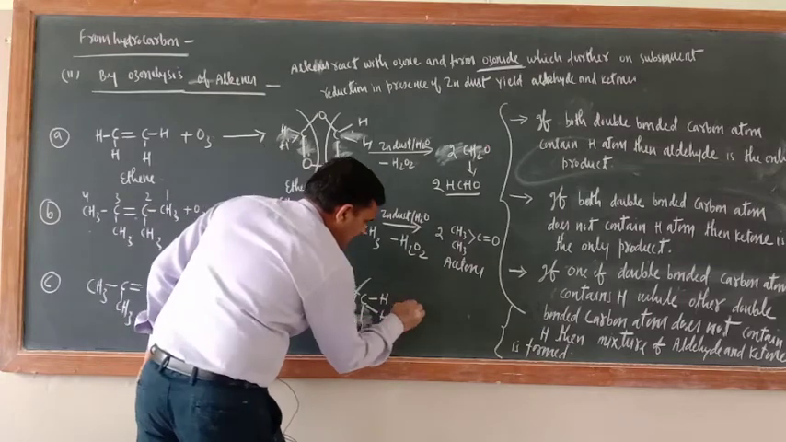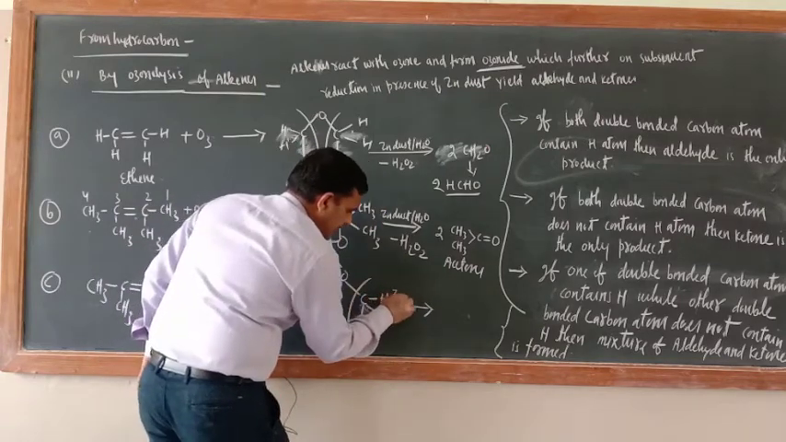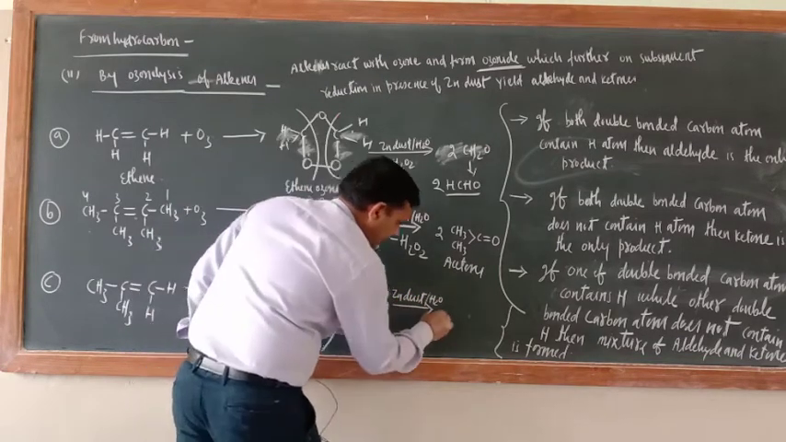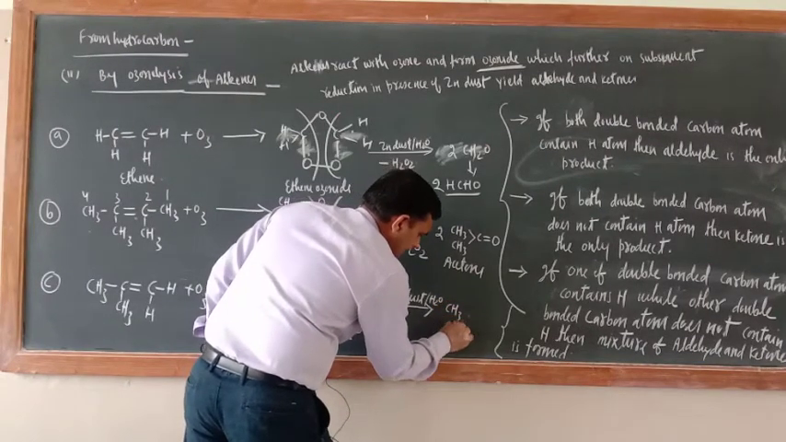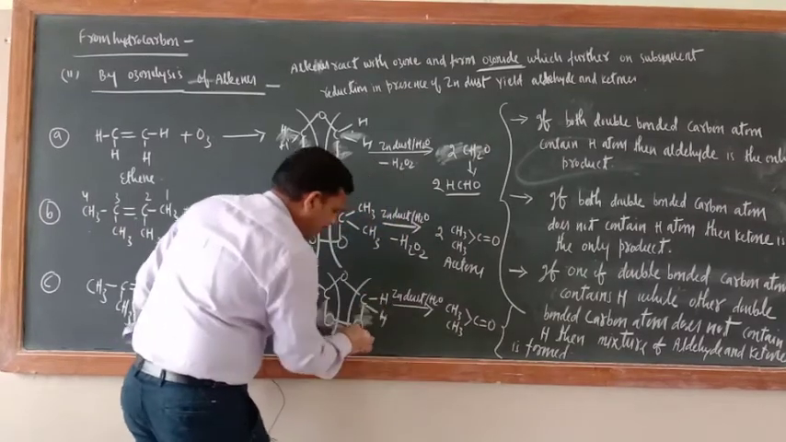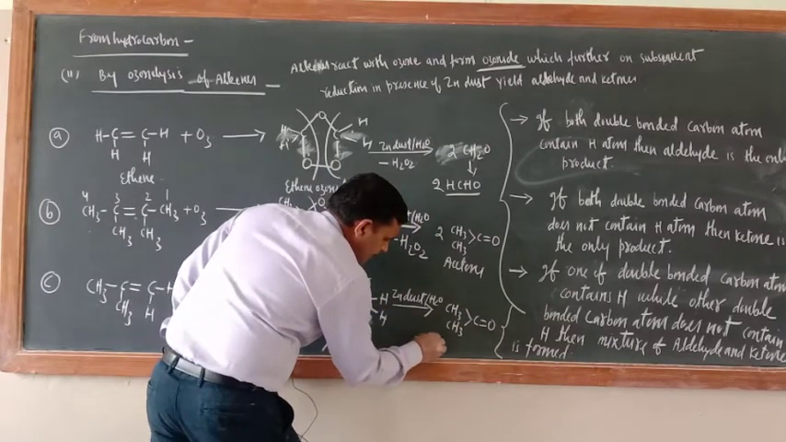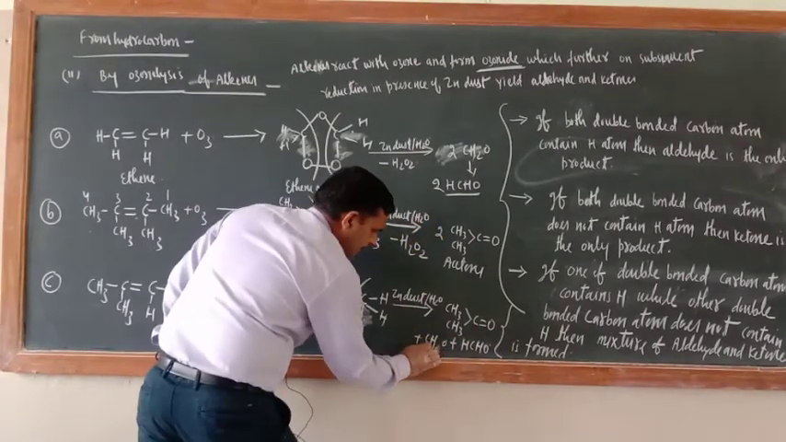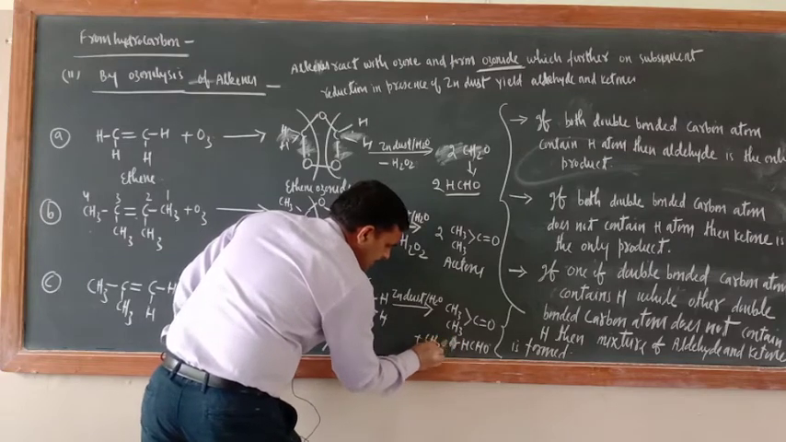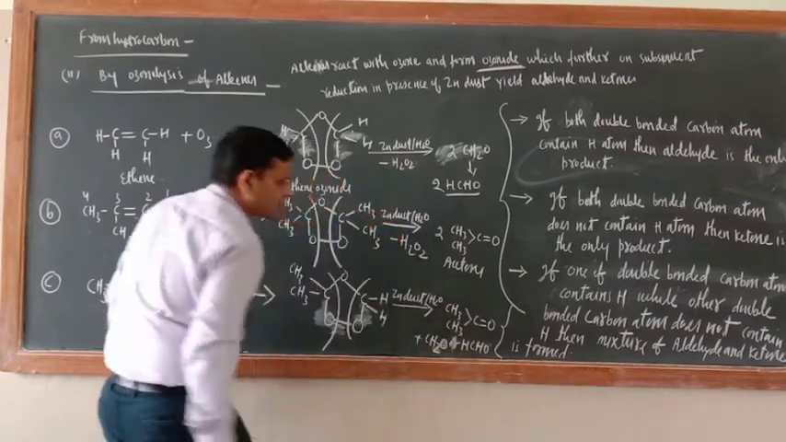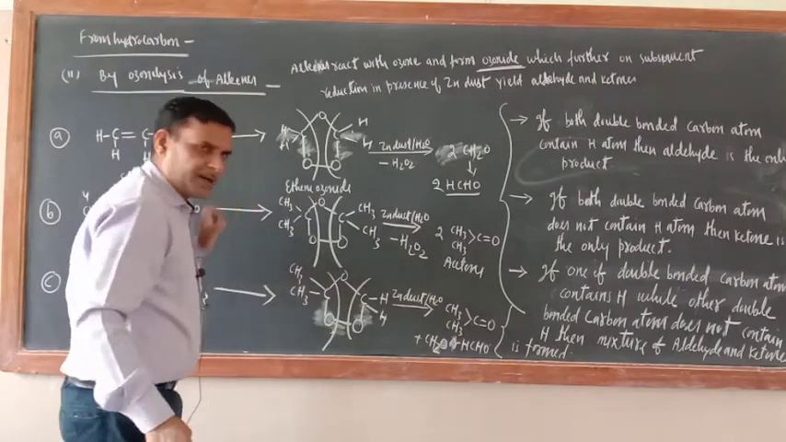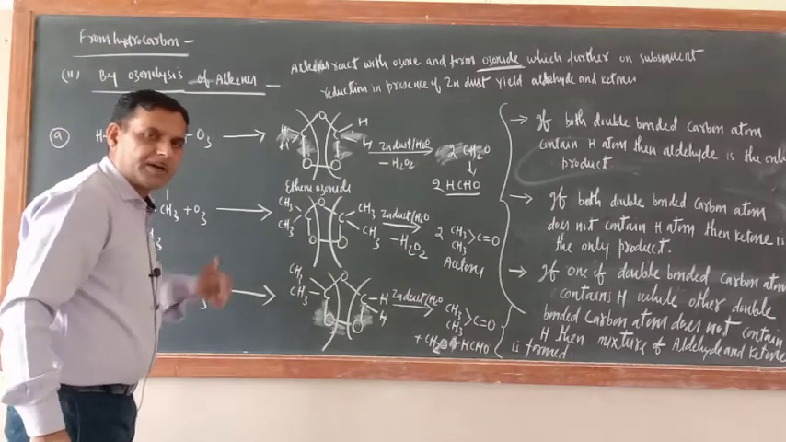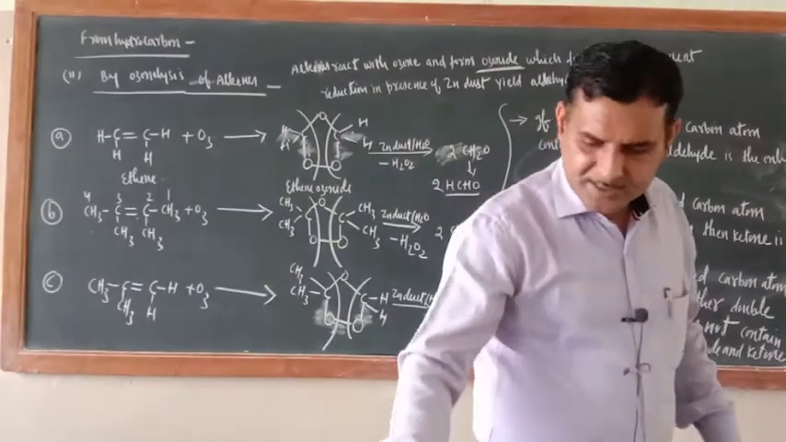This is ozonide, same condition. What is the condition here? Zinc dust and H2O. So what is the product here? CH3, C double bond O, and here CH2O, or this is CHO. Correct? Aldehyde. So one is ketone and another one is aldehyde. So you will get a mixture of aldehyde and ketone when one of the double bonded carbon atoms contains hydrogen. Okay, in this way this is also completed.